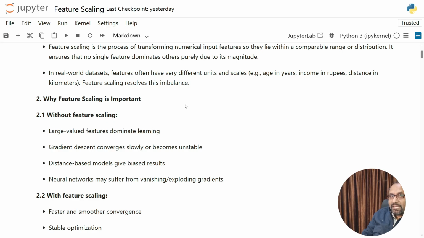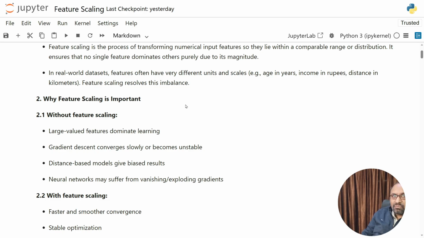The second problem is that gradient descent becomes slow or unstable. The algorithm keeps overshooting or oscillating instead of smoothly moving towards the solution. Third, distance based algorithms like KNN and K means give biased results because distance calculation becomes unfair. Fourth, in a neural network, we may face vanishing gradients or exploding gradients, which completely break the learning process. So, without feature scaling, even a good model behaves badly.